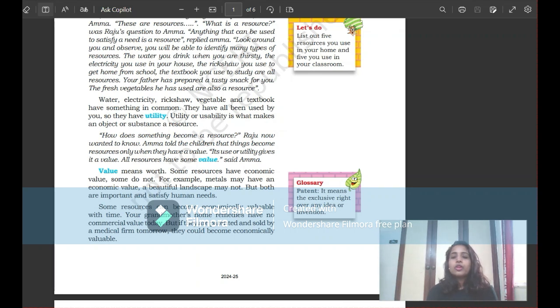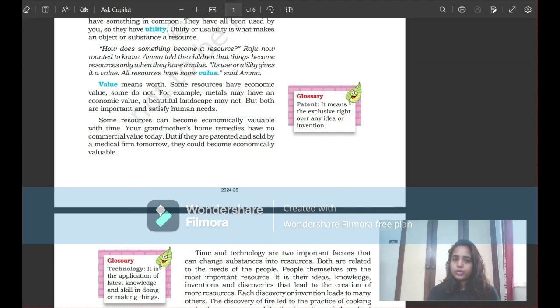Some resources can become economically valuable with time, and some are not. For example, your grandmother's home remedies have no commercial value today, but if they are patented... what does patent mean? A patent is an exclusive invention or discovery, made by you only. No one else has the right to say that they invented this, so it becomes patented. Such inventions, if patented at that time, would have an economic value, right? So let's move ahead.